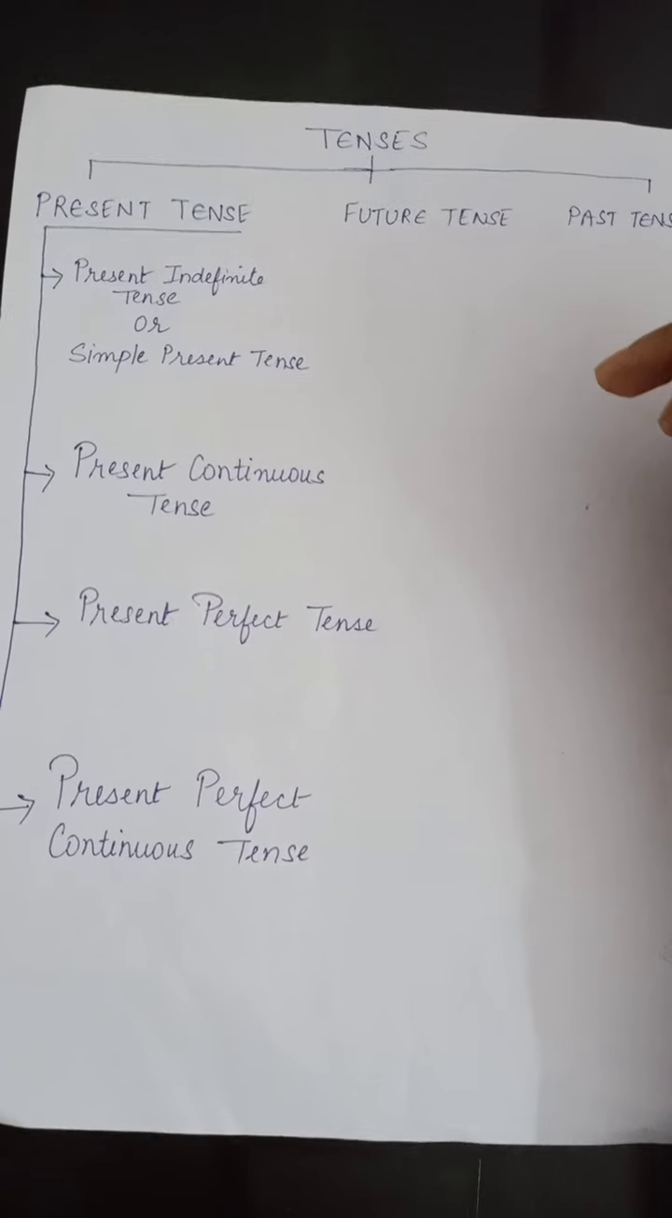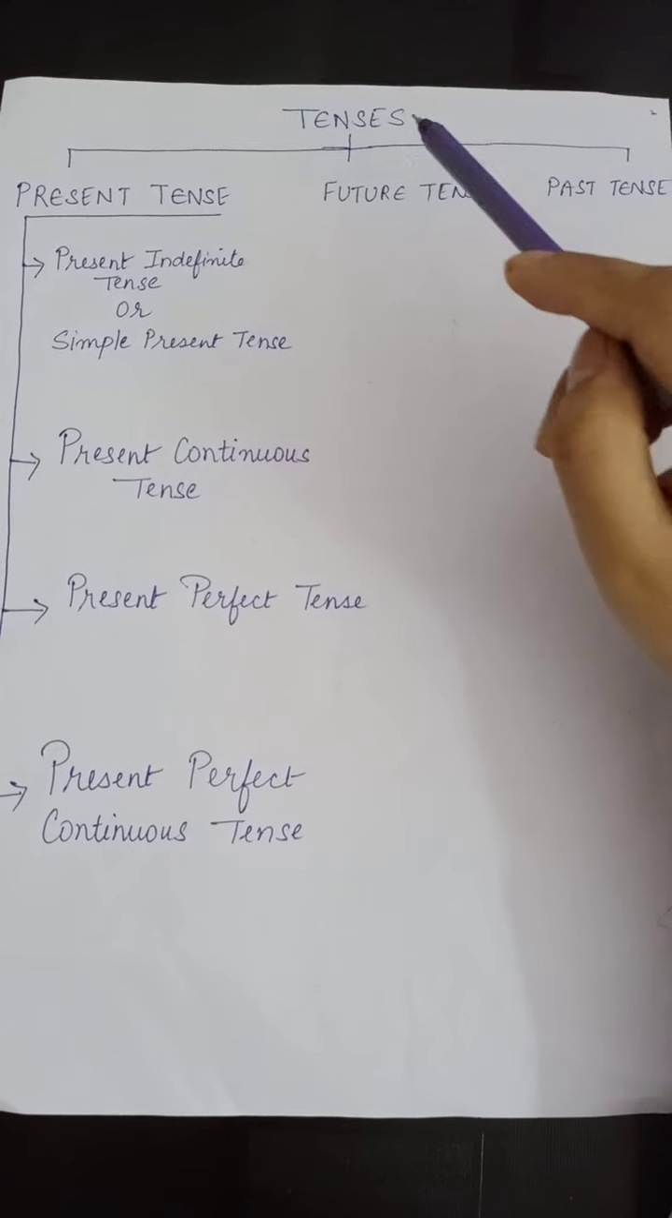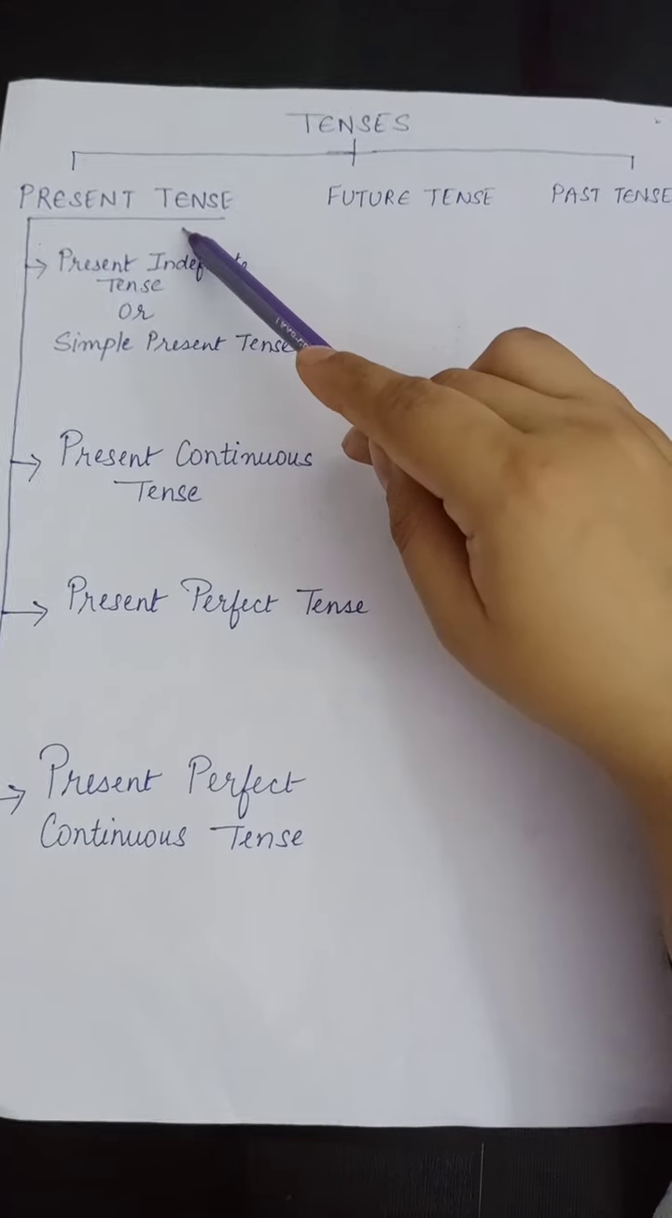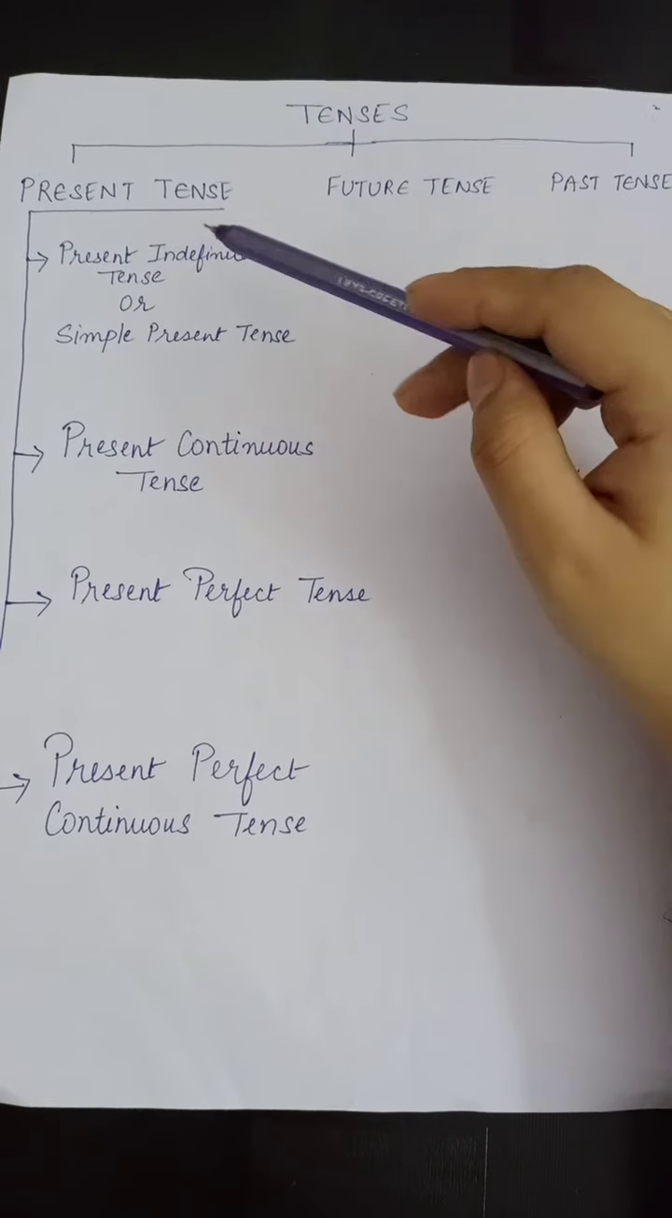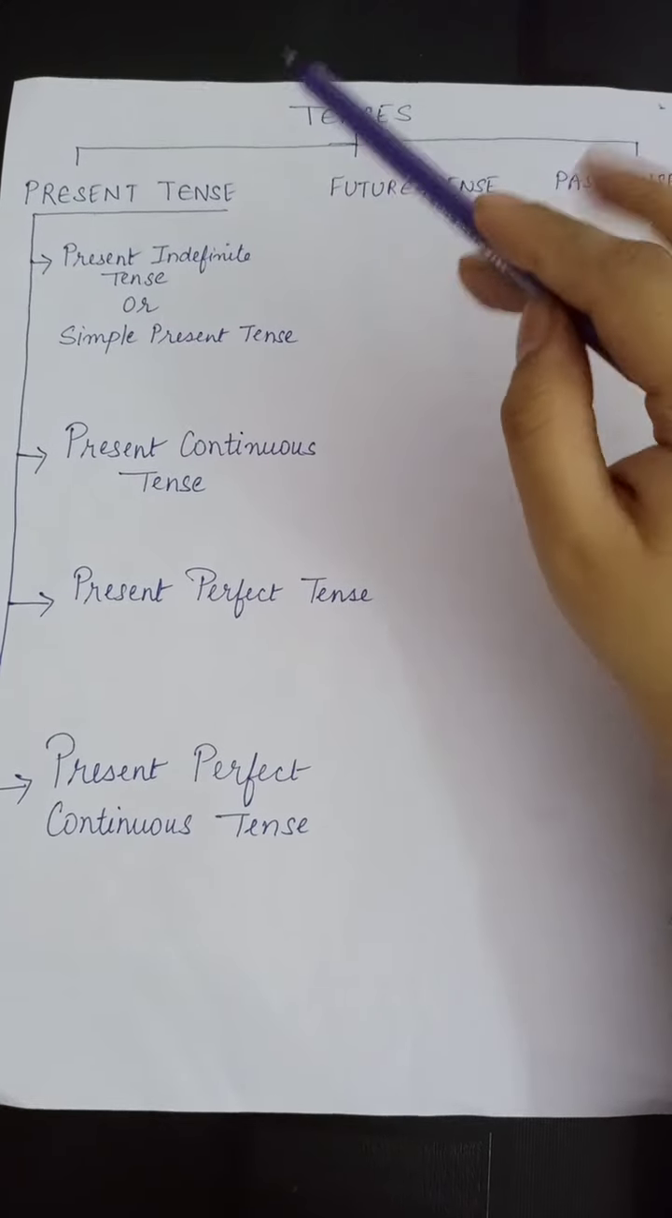Let me give you one chart and explain it to you. Please see and go through it carefully. It is a very important topic, students. So we have three different types of tenses, that is present tense, future tense and past tense. But we will study the present tense today.